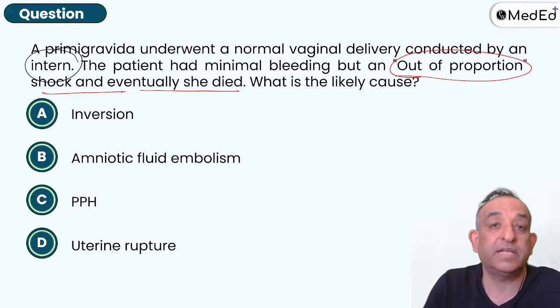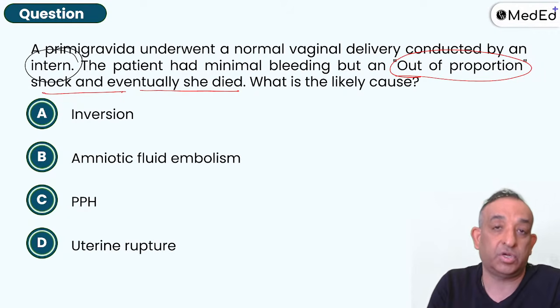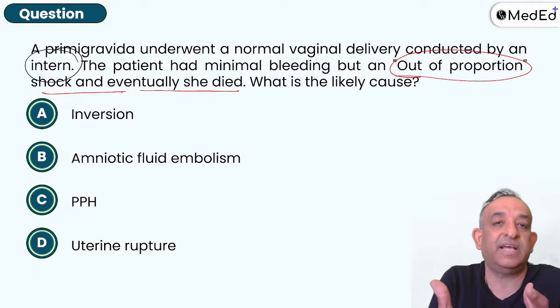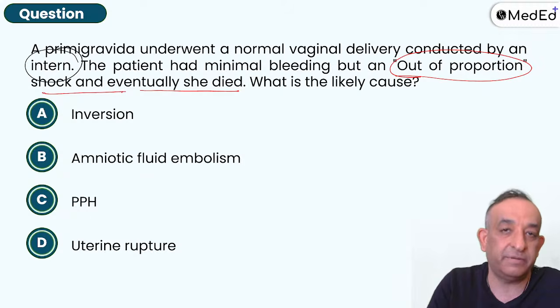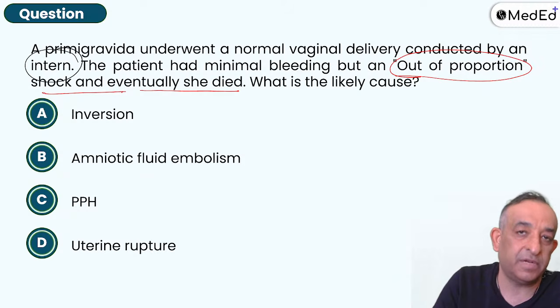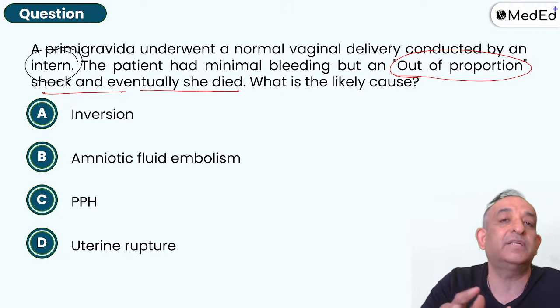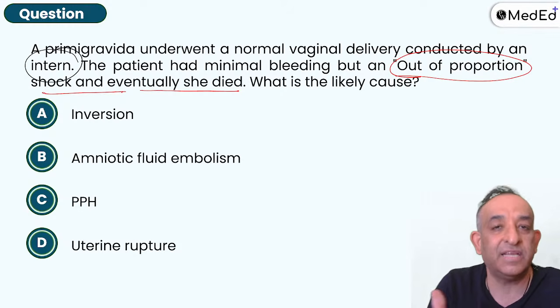Yes, the bleeding also can kill, but there is minimal bleeding and out of proportion shock. There is an event that the person who was doing the delivery was not a trained person, and that's why this inversion happened. So when this kind of story is given, that it's a delivery by an untrained person and there is a death because of shock, I'll say it's an inversion.